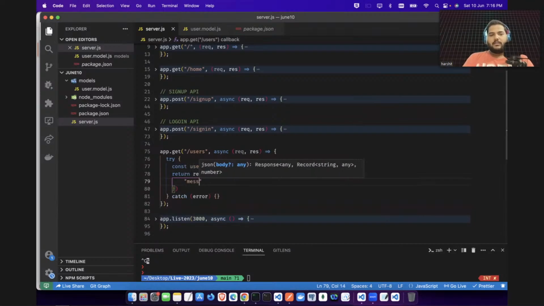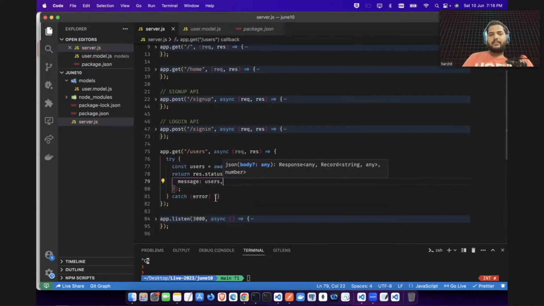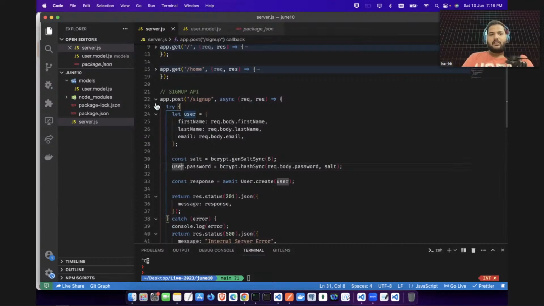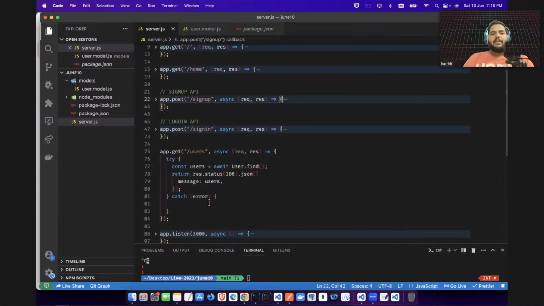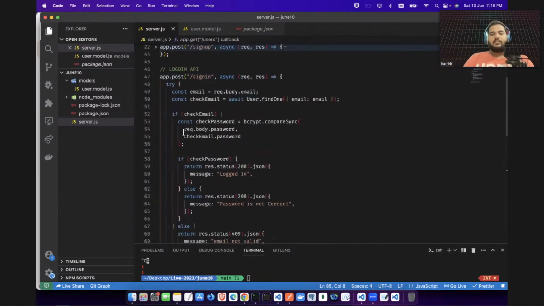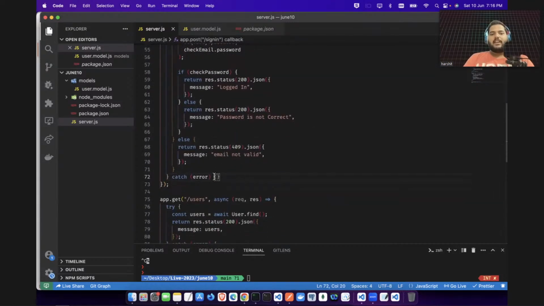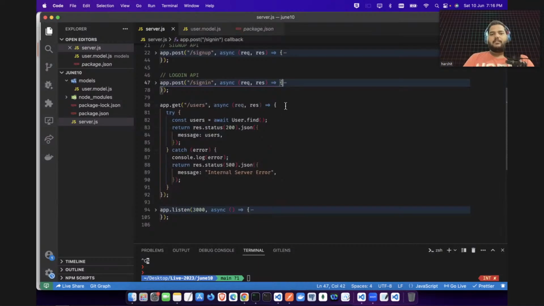So you will say message equal to, let's say, users, and we need to handle one situation also, the catch statement. So I will be doing this here. I can copy all the code from here. Catch is also needed, guys. Whenever you are designing an API, your error handling should also be good. Otherwise, you are not designing a correct API. See here, in the login API, I have missed the catch, so I can do this here. And you can see this user API, get all users, is also done.